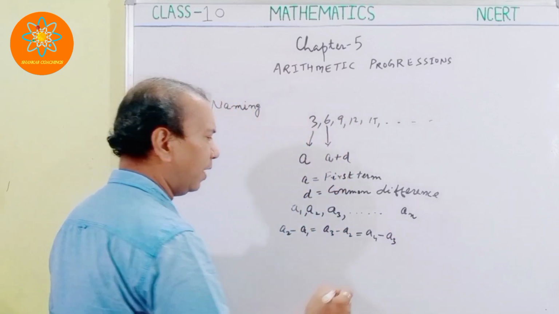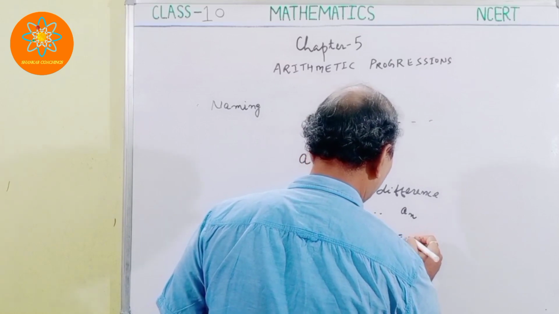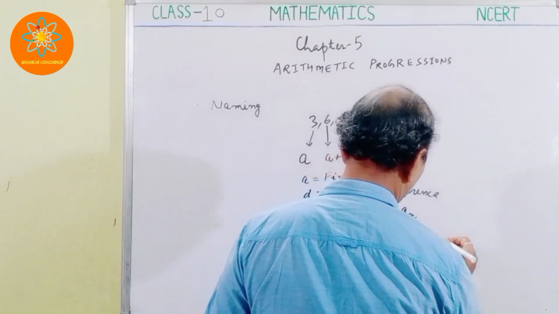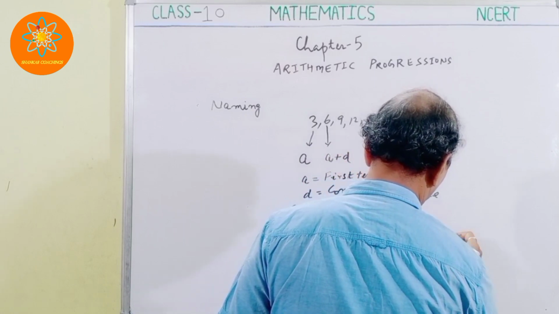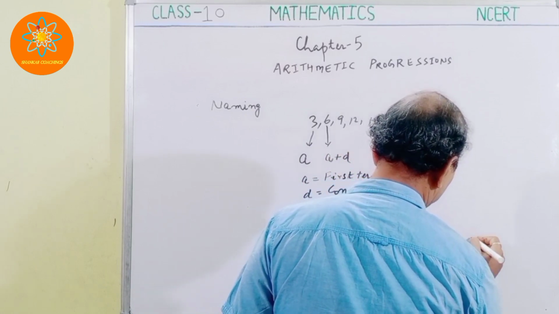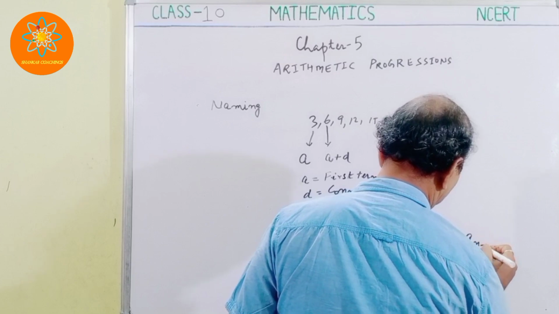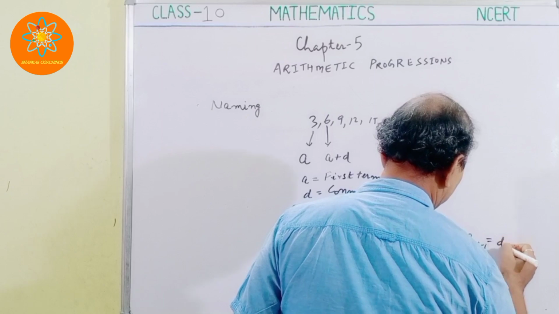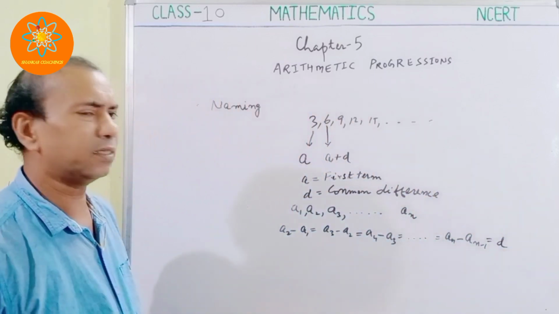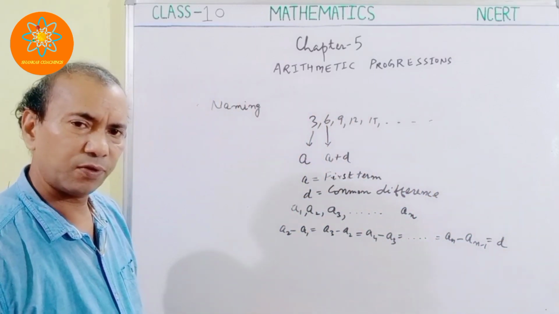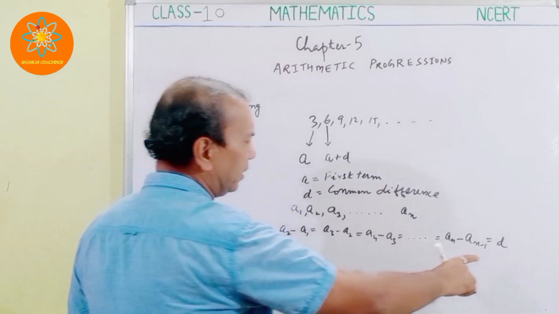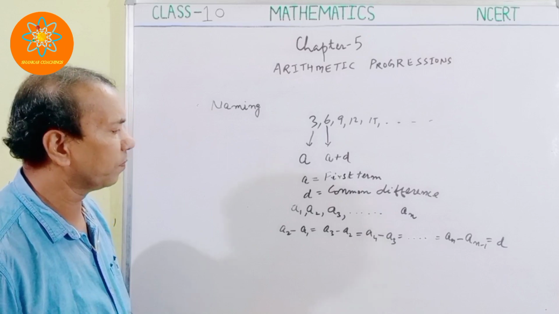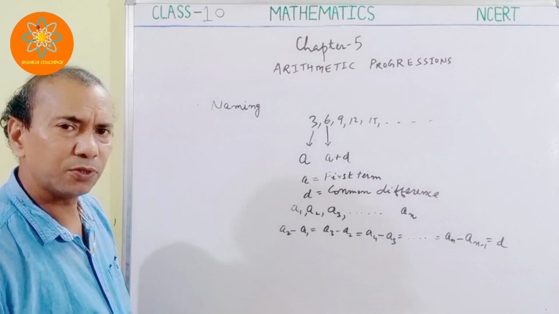Similarly, it will be equal to AN minus AN minus 1, and we call it D. D is nothing but the common difference. Mind it, this common difference may be positive, may be negative, or maybe 0 also.